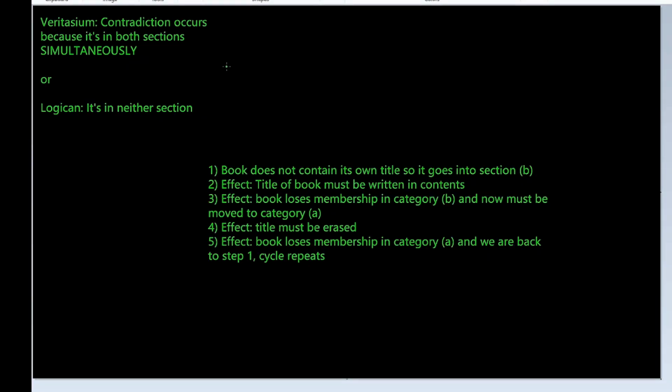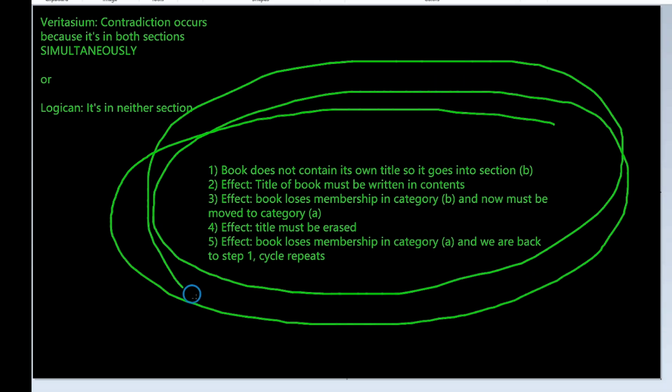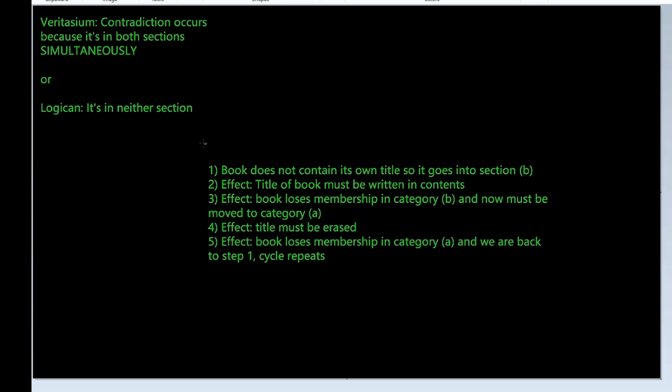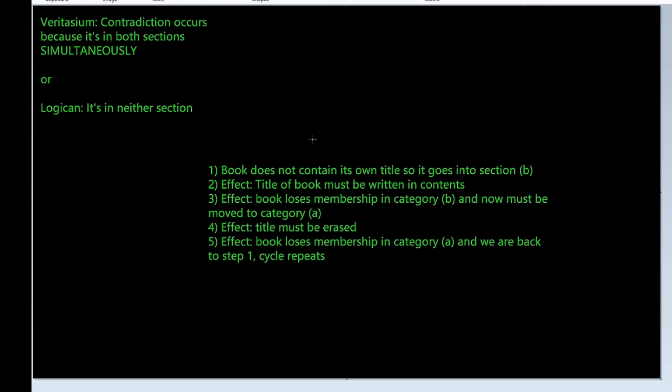All right, so this is just a list of all the events that we just did. This is a summary of what we just went through, listed in 5 events. And Veritasium is arguing that there's a contradiction because the book is in both categories simultaneously. The logician and I investigated the possibility that it's in neither. And so let's see if this is true.